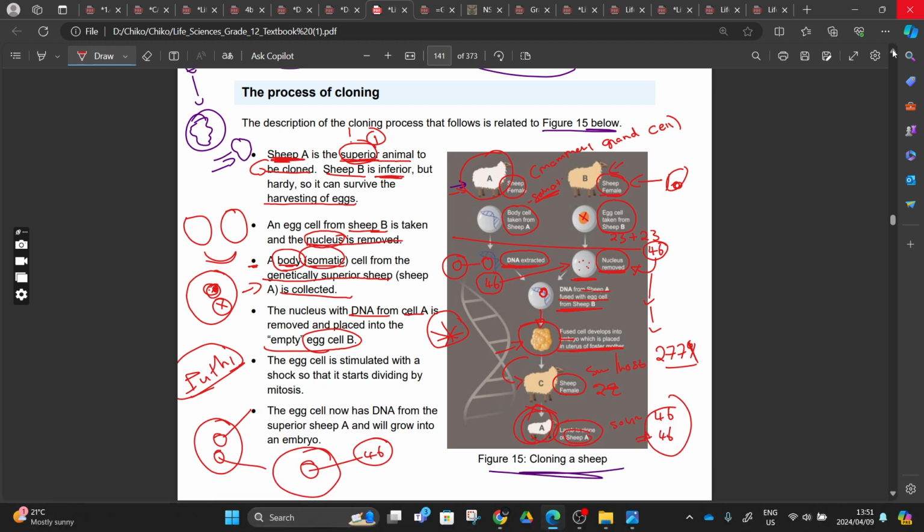And then the egg cell is stimulated with a shock so that it starts dividing by mitosis. You are going to ask yourself, but how is this ovum going to undergo mitosis while we don't have the centrosomes that come with the nucleus of a male? It doesn't even have a centrosome, but we expect this egg to undergo mitosis.